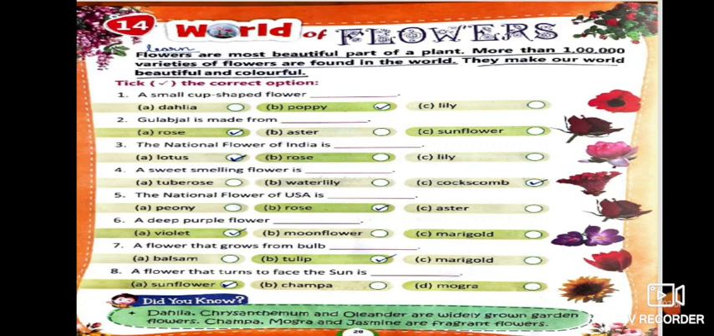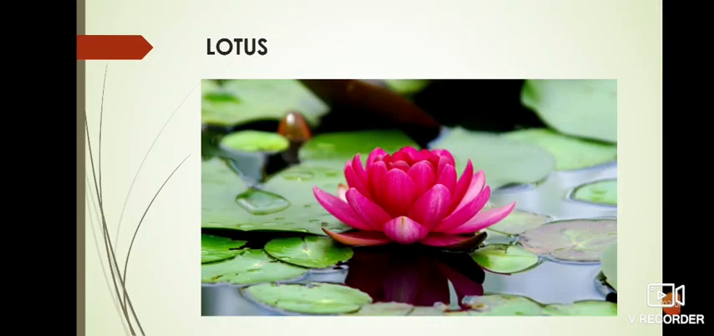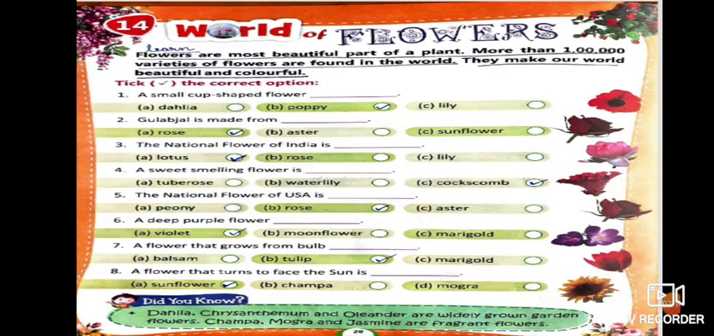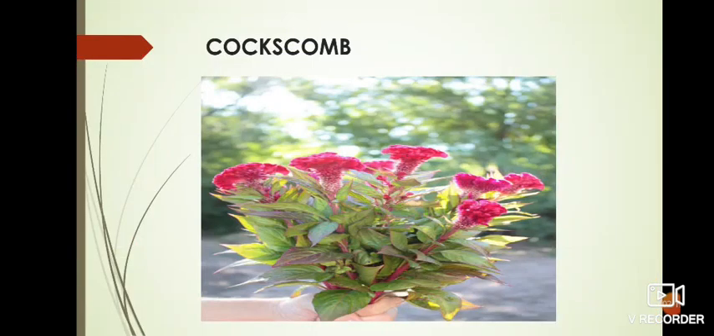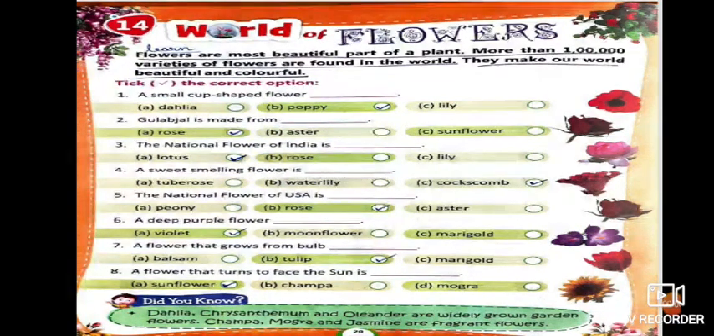Third one is national flower of India. I guess you already know this. So the national flower of India is lotus. Fourth one is a sweet smelling flower is coxcomb, which looks like this. Okay, so take the C one. Next is the national flower of USA. So children, you already know that the national flower of India is lotus. But the national flower of USA is rose.